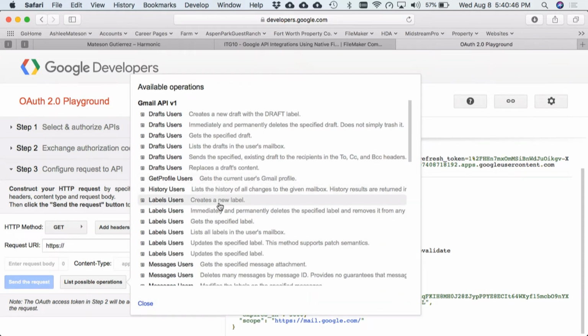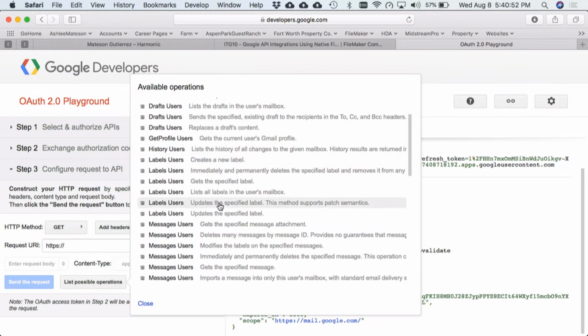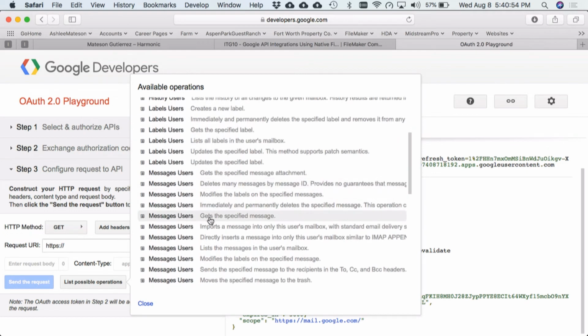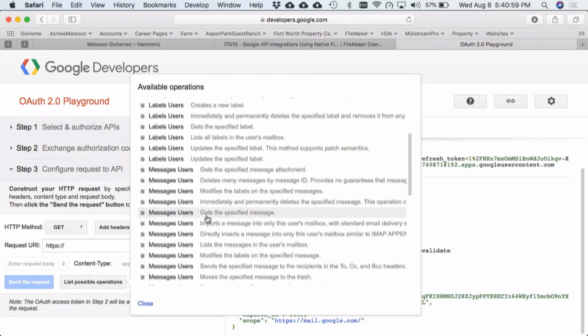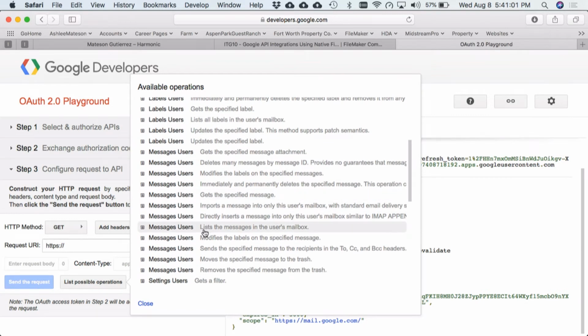And then again, this is just a playground for you to get familiar with the API that you're choosing to integrate with. But let's go down here and look for get users messages. There it is. List messages in the user's mailbox.